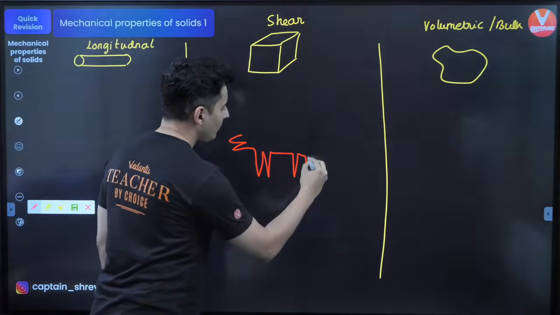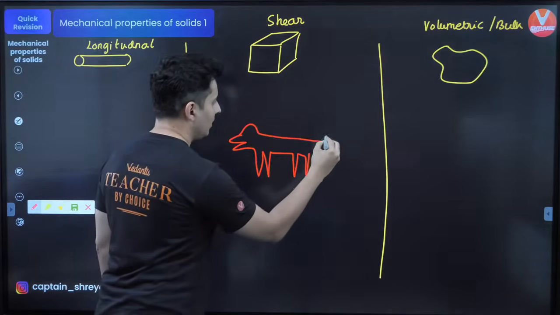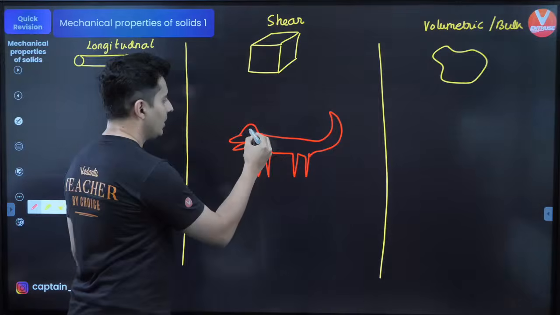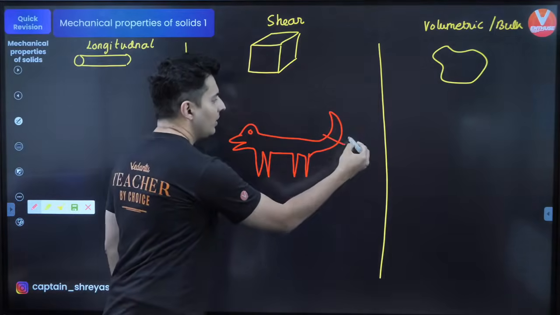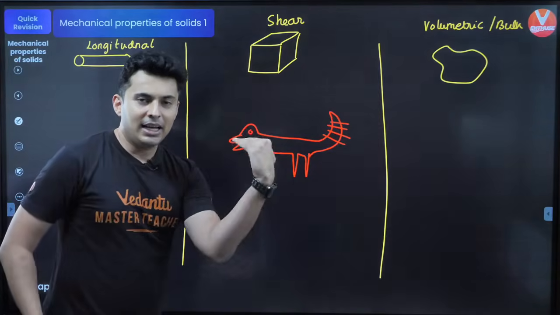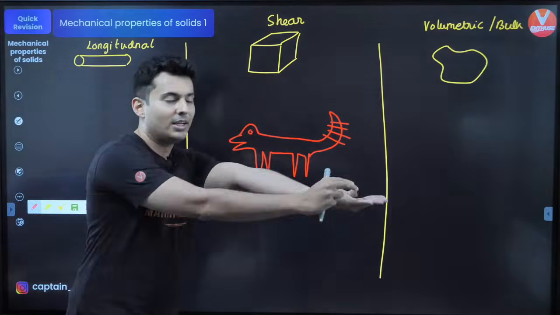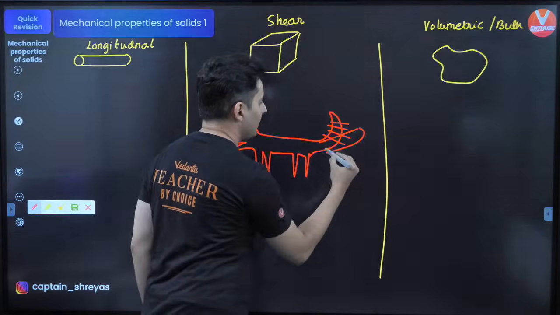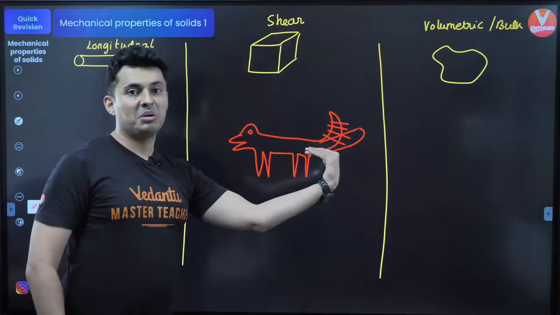Okay. Yep, so this is our dog. So this is the tail. Have you seen the tail of a dog? It's curved, right? Have you ever tried to straighten it? If you try to straighten it, it again comes back.